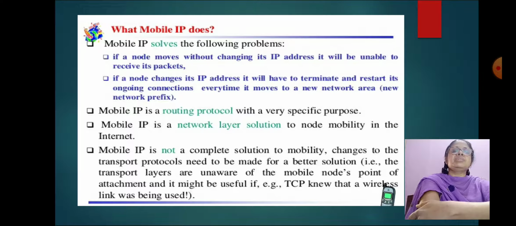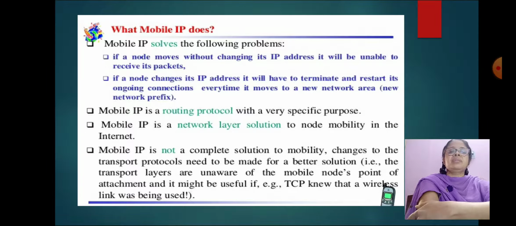Mobile IP is a routing protocol with a very specific purpose. Mobile IP is a network layer solution to node mobility in the internet. Mobile IP is not a complete solution to mobility. Changes to the transport protocol need to be made for a better solution.